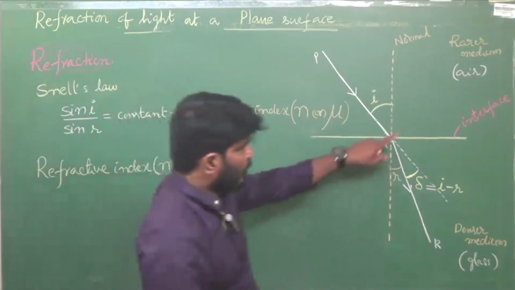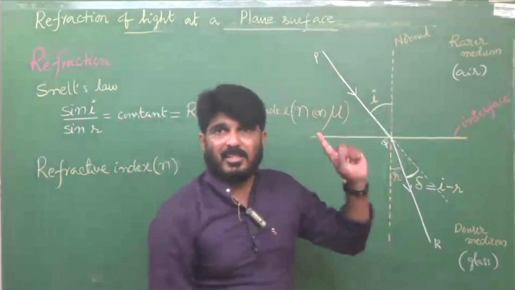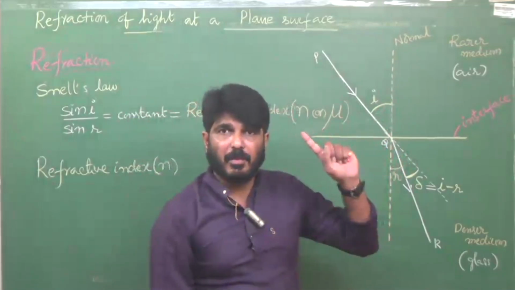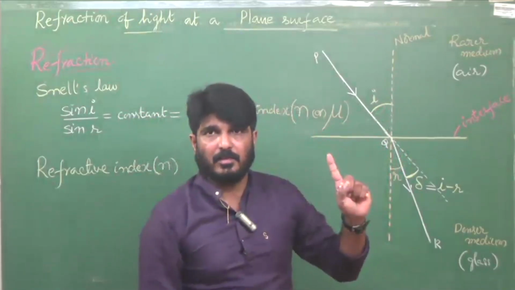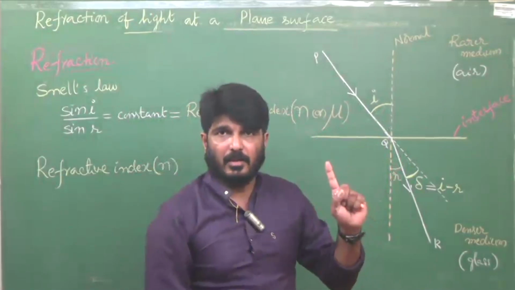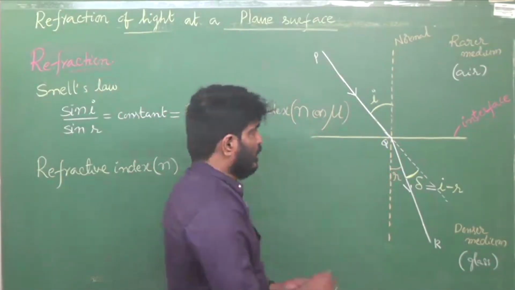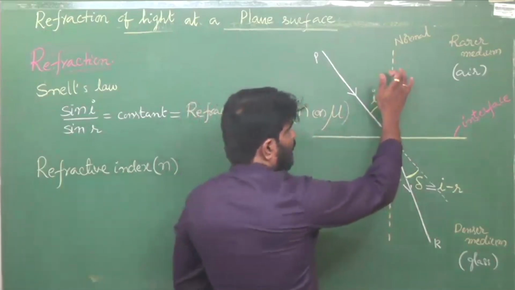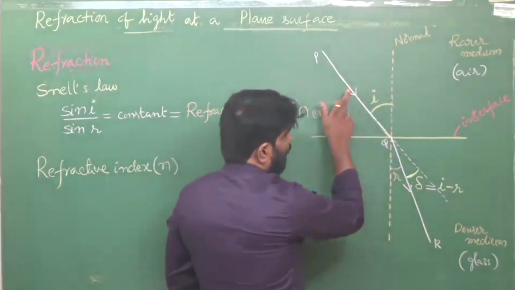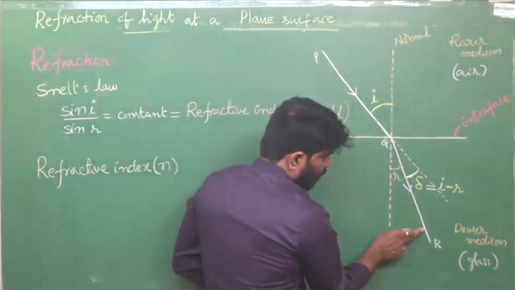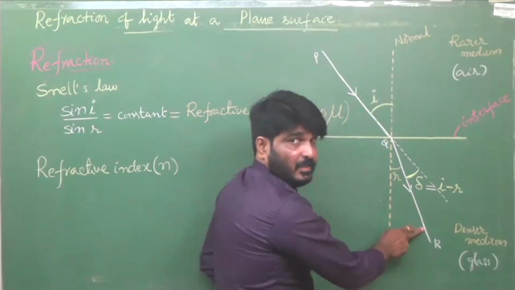See here, while applying Snell's law, you should always remember this point. Here the light is entering from rarer medium to denser medium. Concentrate here.